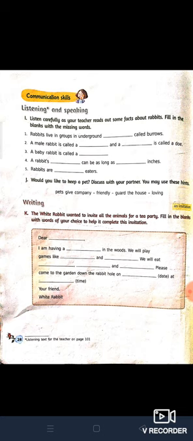Now look here, children. Listening and speaking skill is there. Listen carefully as your teacher reads out some facts about rabbits. Fill in the blanks with the missing words. Rabbits live in groups in underground dash called burrows.